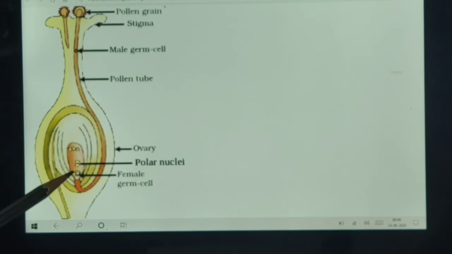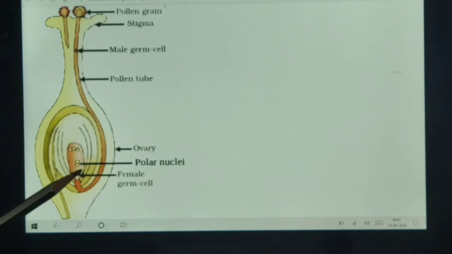Here, 7 cells are present. 3 cells are present on the polar side and 3 on the other side, and one cell which has 2 nuclei is present in the center of the ovule. The female germ cell, which is the egg, fuses with the first male gamete and forms the embryo.